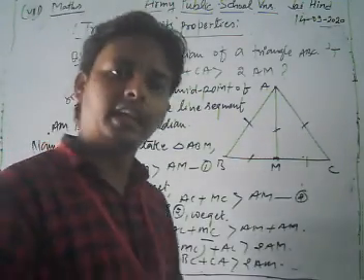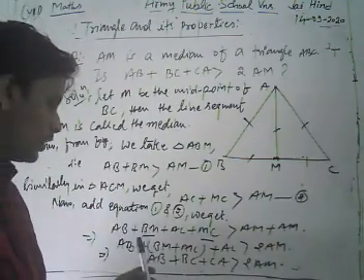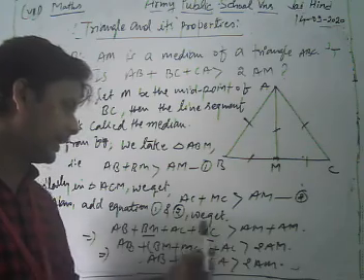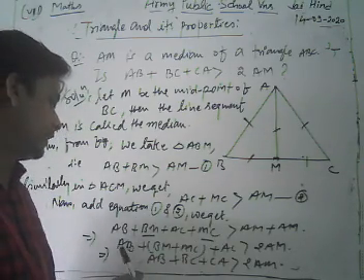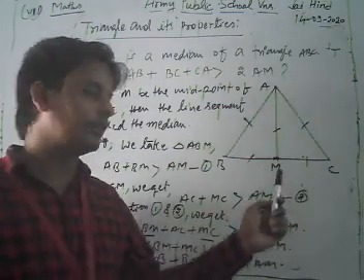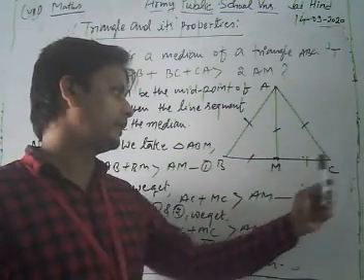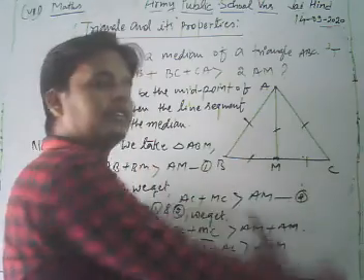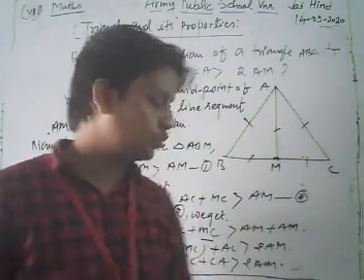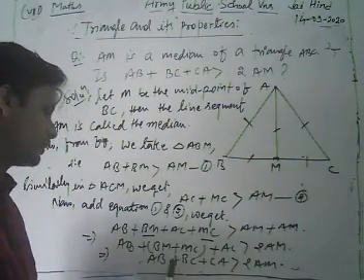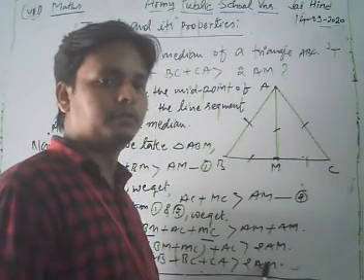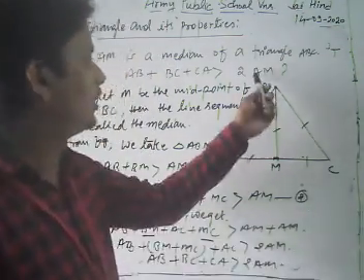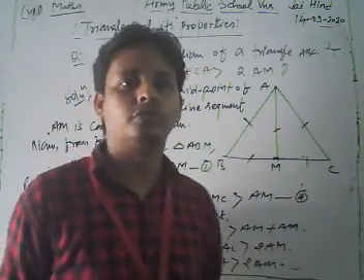Now dear students, we add all those values. So we take BM and CM together. Let us look at the figure. Dear student, the value of BM plus CM is equal to what? BC. So dear student, we can write AB plus BC plus CA is greater than 2 times AM. So in this way, the given relation is true for that question.